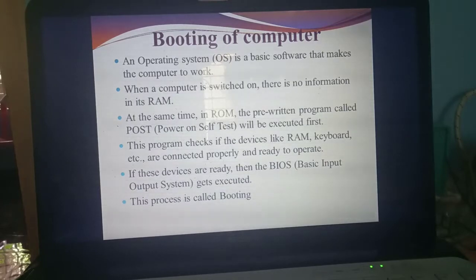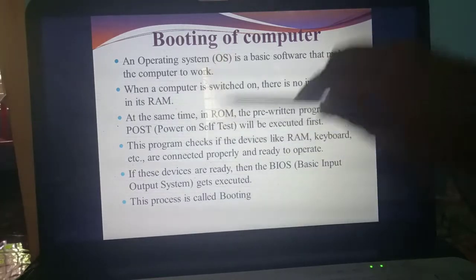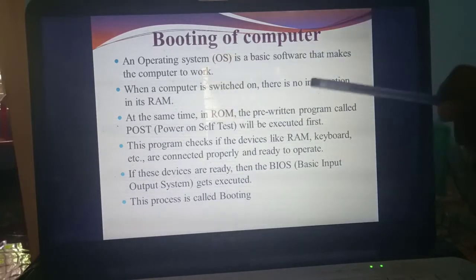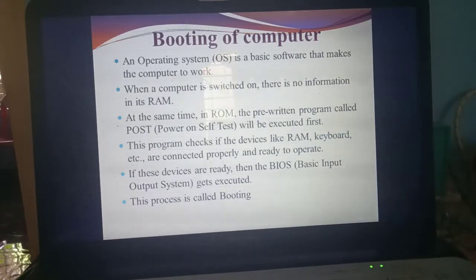Okay. So after this POST program finishes running, it will check the devices. What is the use of that program? It checks what devices, like RAM, keyboard, mouse, are connected to the computer. It will check all the devices, whether they are connected to the computer properly or not.